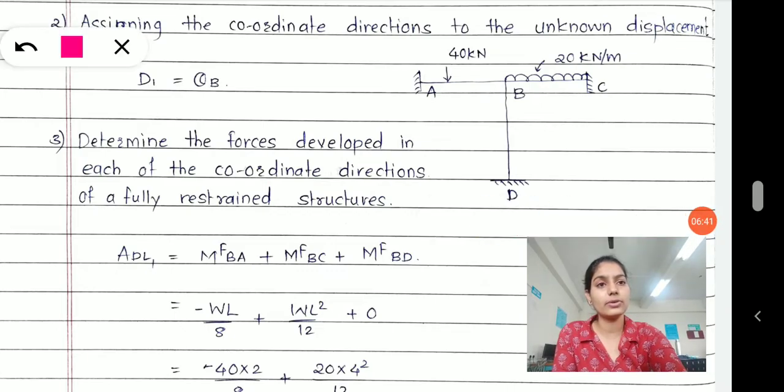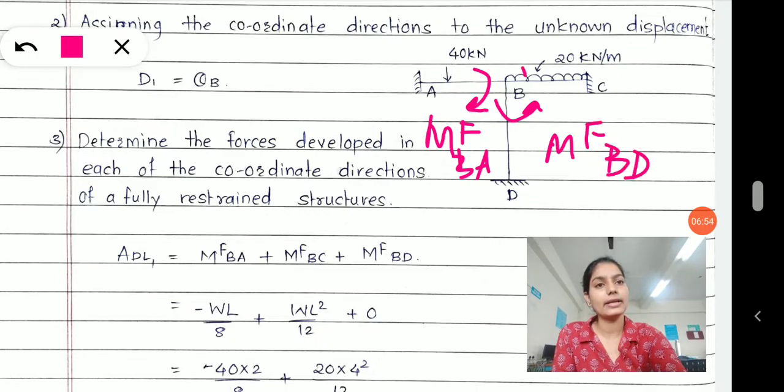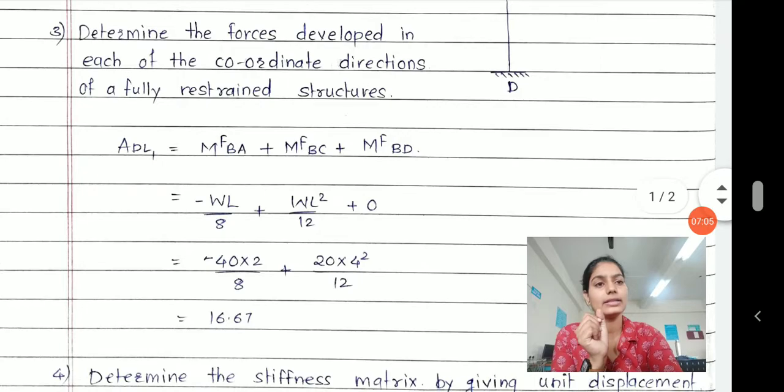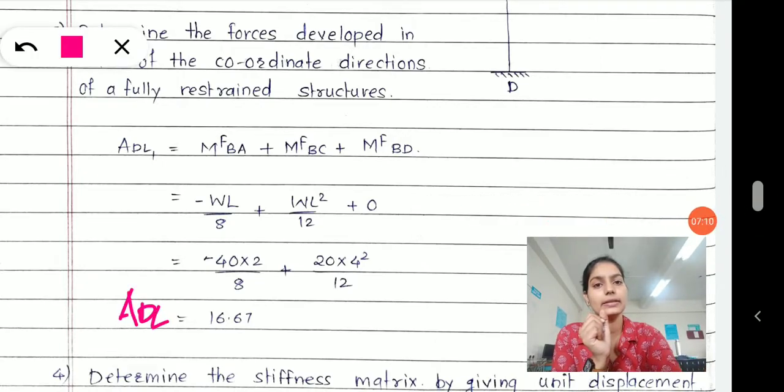See, at this B joint, BA moment MFBA, then MFBD, and MFBC, right? So the summation of these three moments will give me the intensity of my ADL.